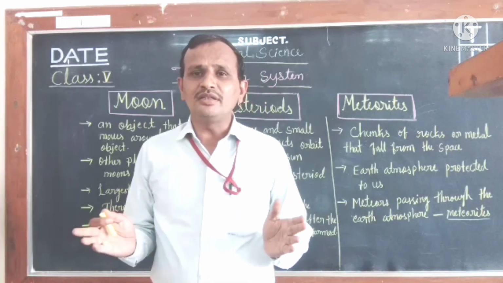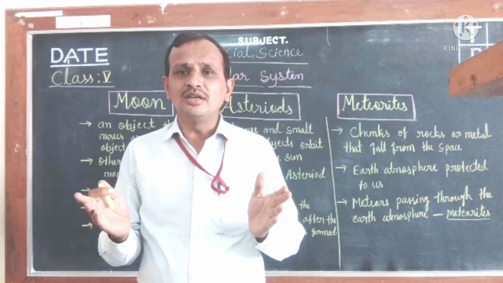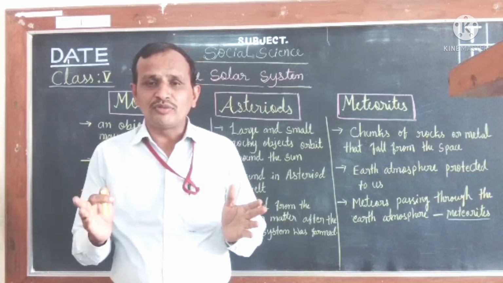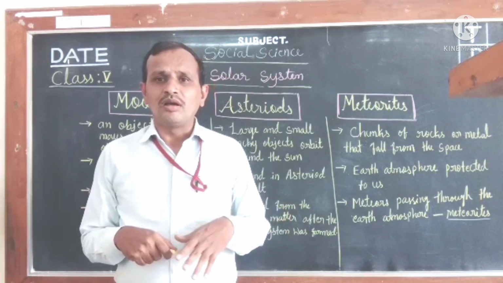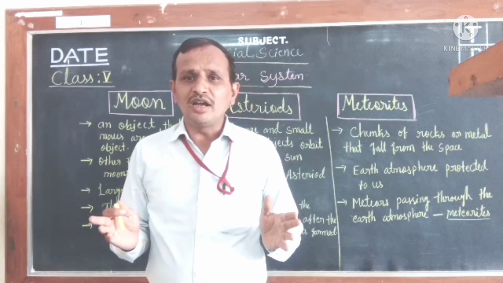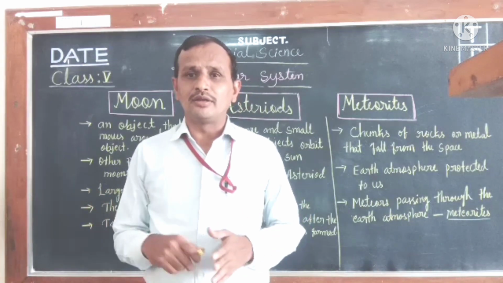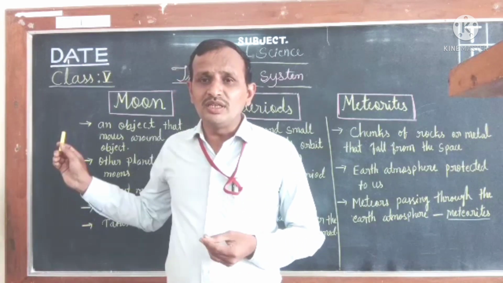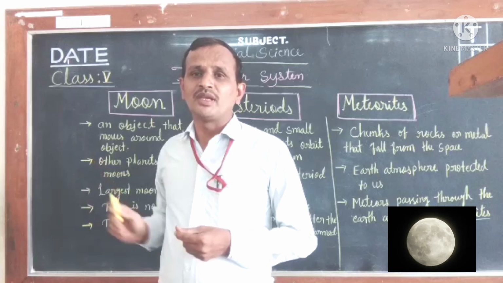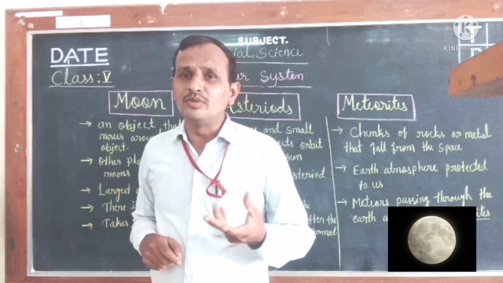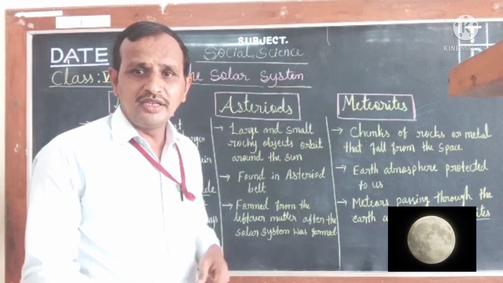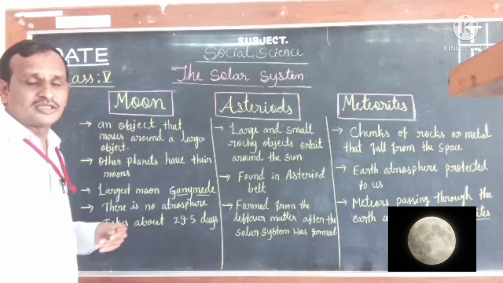We know already there are many artificial satellites. Many countries launch their satellites into space for collecting information or navigation information. So like this there are many artificial satellites also. But the moon is the natural satellite of Earth. Remember this, children. Our Earth's natural satellite is the moon. The Earth has only one natural satellite, that is the moon, children. Remember this.